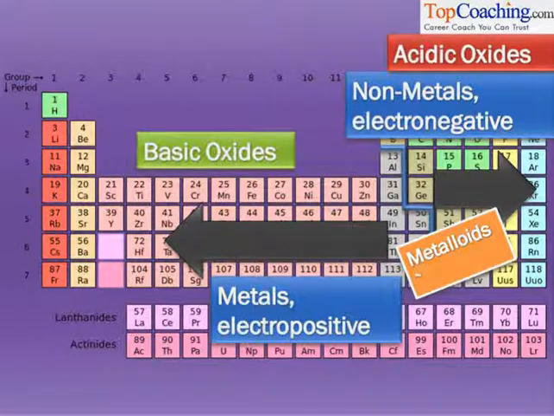So we learnt how the periodic table evolved, first from Dobereiner's triads, then Newlands' octaves, then Mendeleev's version, and finally Henry Moseley's periodic table, which we use today.